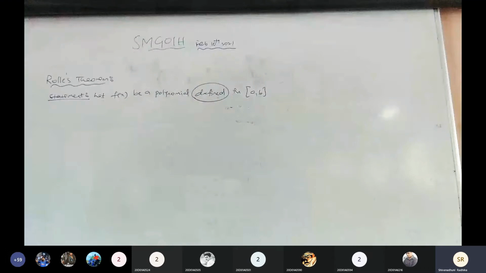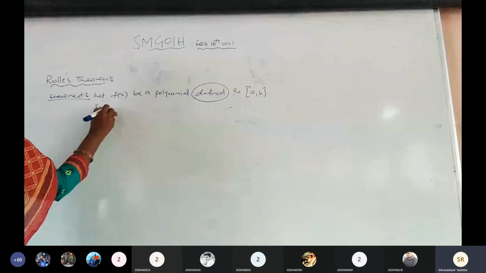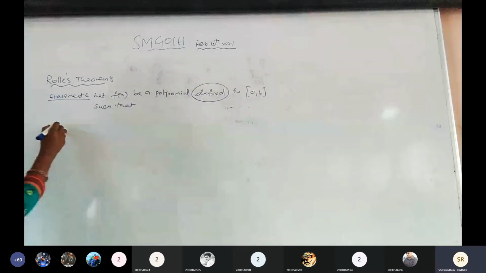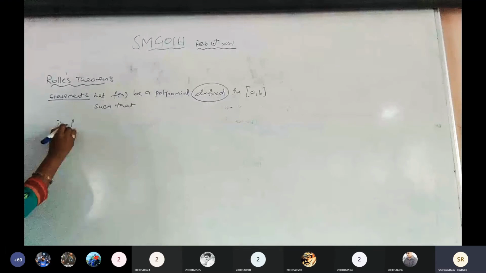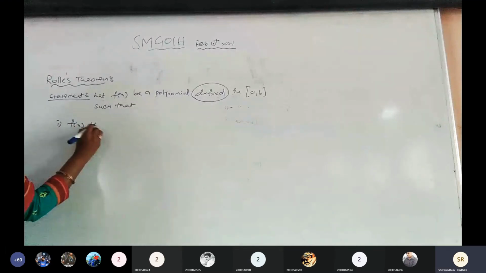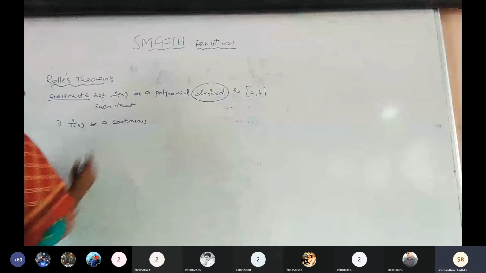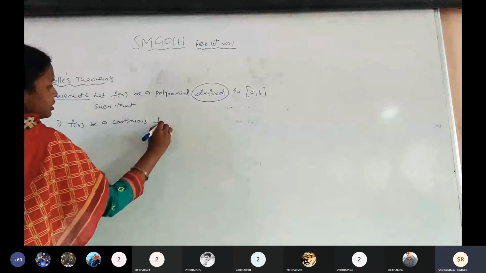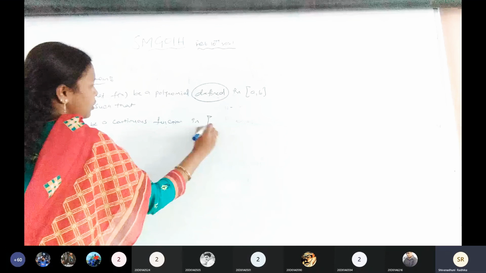Closed a comma b, and such that, what is the first one? Tell me anyone. f of x be a continuous function in closed a comma b.